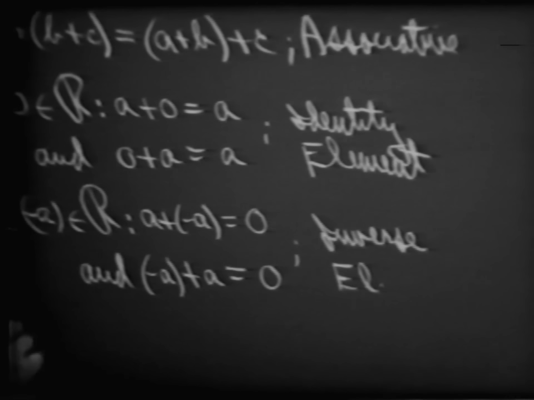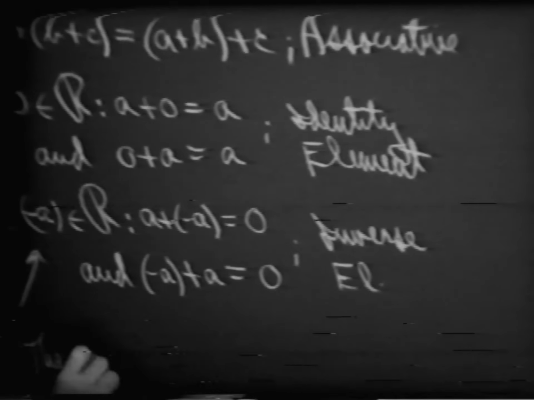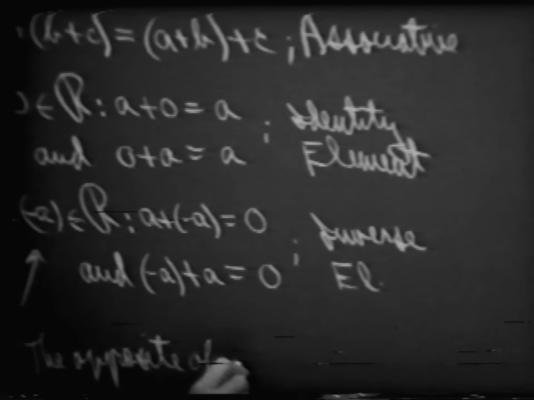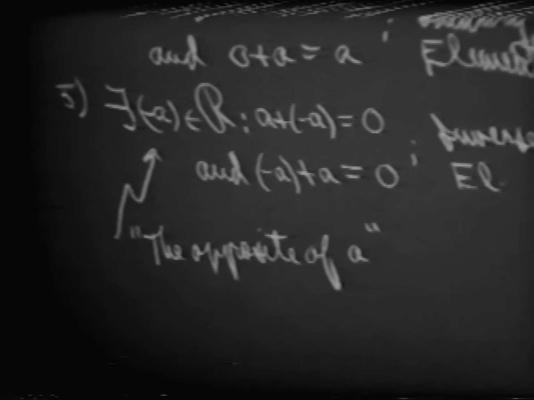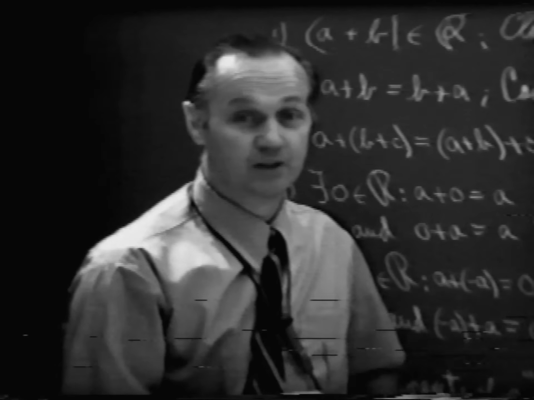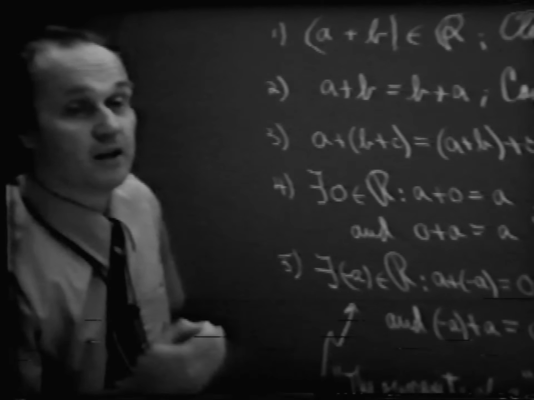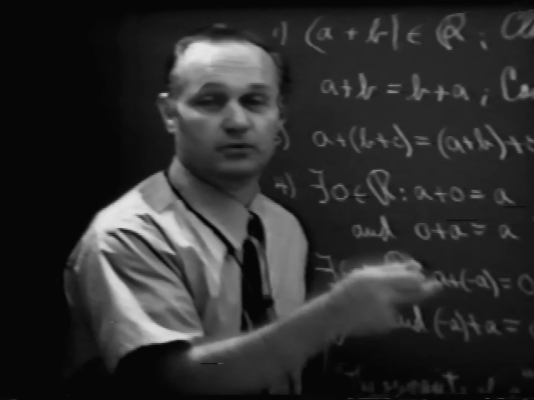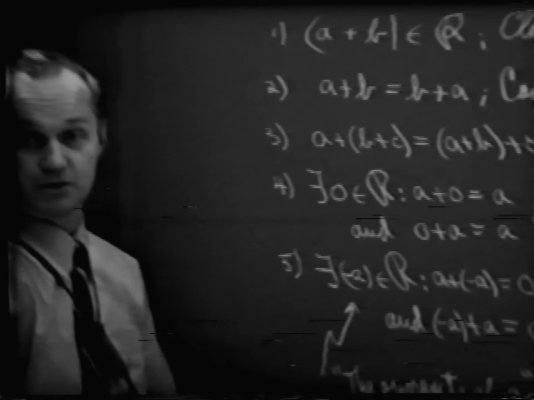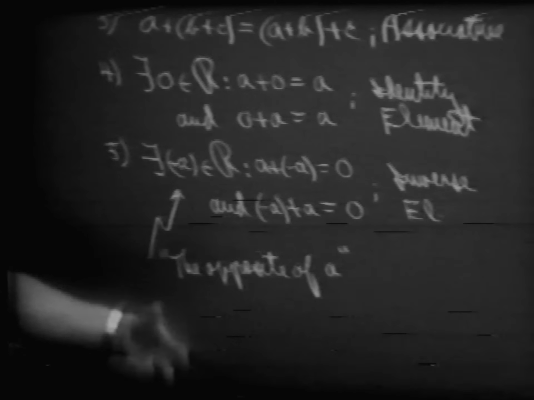Now notice the wording that I used there, in which I call this the opposite of A. Please don't get into the habit of calling this negative A, because if A itself happens to be a negative number, the opposite of that negative number is going to be what? It's going to be positive, and if A itself were positive, then the opposite would be a negative number. So please think of it as the opposite of A rather than negative A.